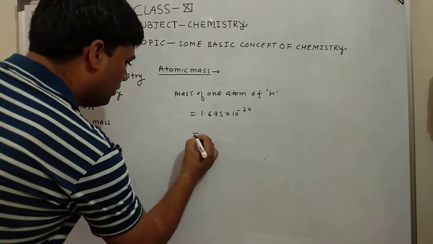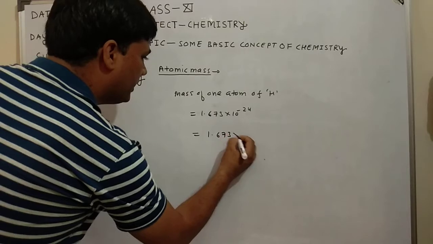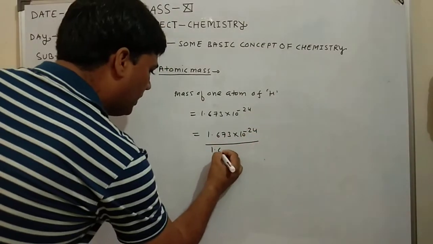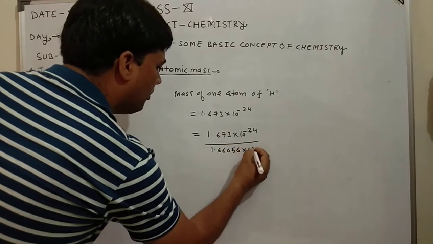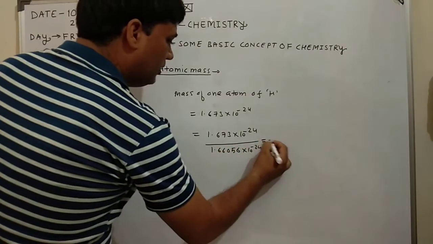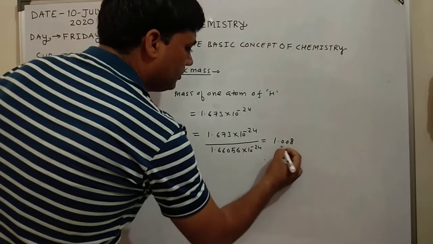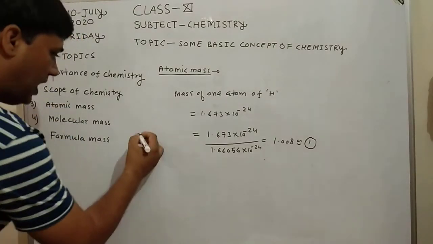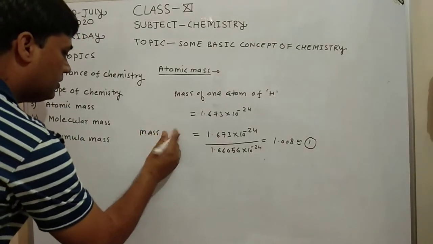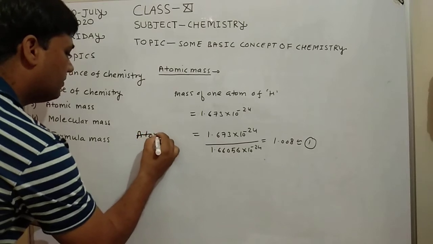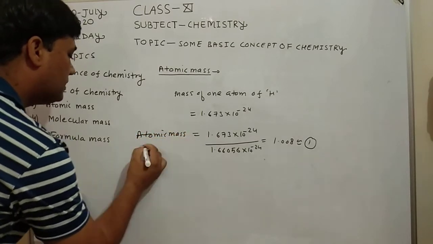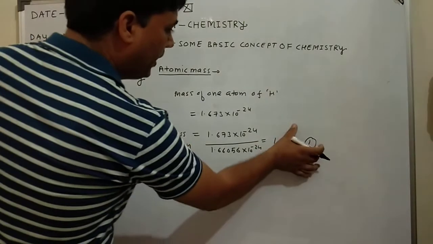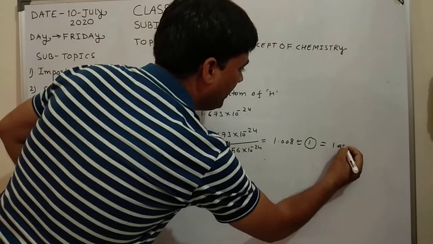So with respect to AMU, 1.6736 into 10 to the power minus 24 divided by the AMU value, 1.66056 into 10 to the power minus 24. So after calculation we get 1.008, which is approximately equal to 1. So the mass of hydrogen atom, that is the atomic mass of hydrogen atom, is equal to 1 AMU.